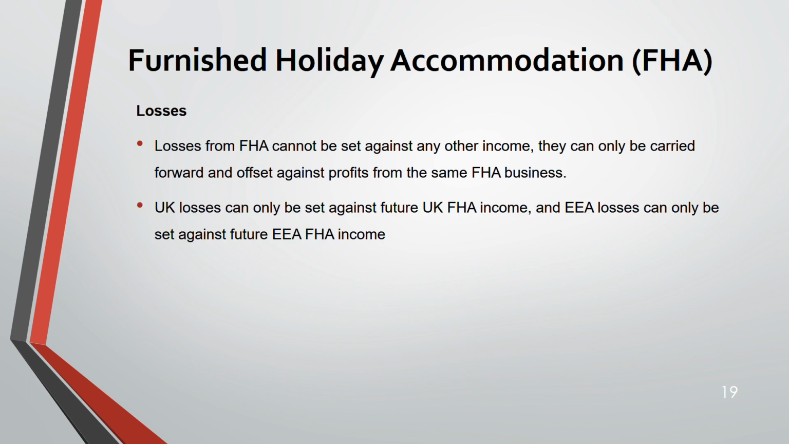Next, UK losses. UK losses can only be set against future UK FHA income, and EEA losses can only be set against future EEA FHA income. So it makes sense, right? UK loss with UK FHA income, EEA loss with EEA FHA income.